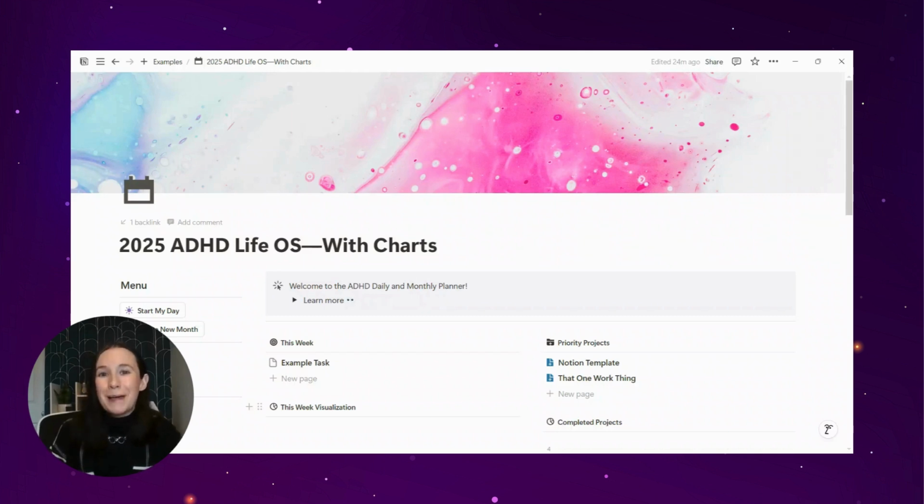Notion got even better in 2024, and so I have updated my ADHD Life OS to include charts and to integrate the knowledge that I have gained using Notion and understanding my own brain. So hopefully it can help you too. Let's go ahead and take a tour of the 2025 ADHD Life OS.